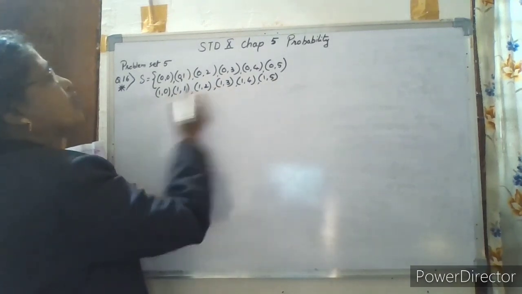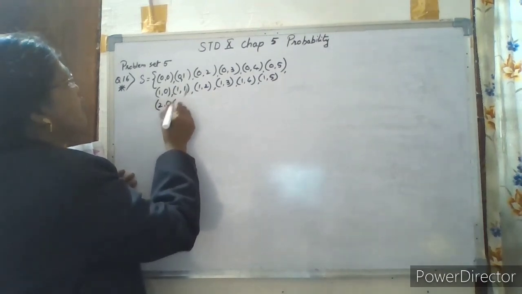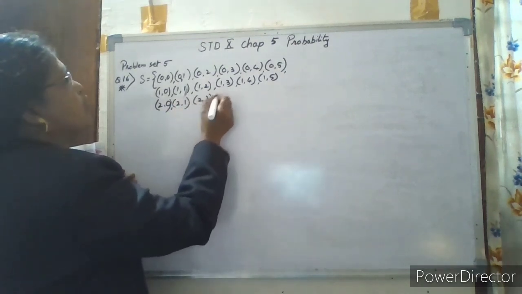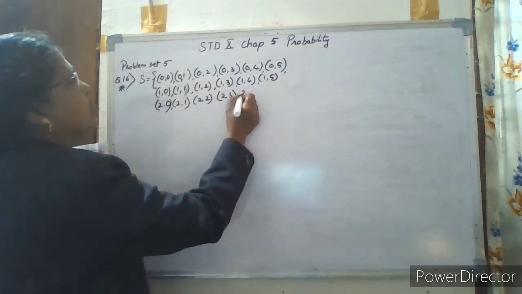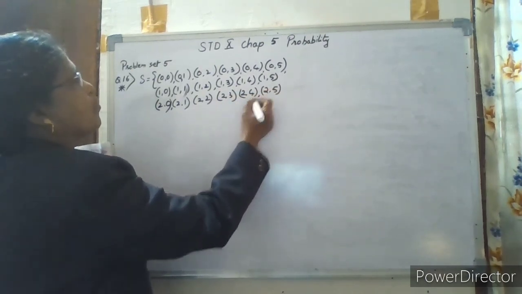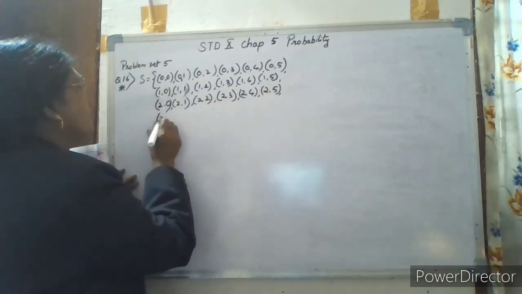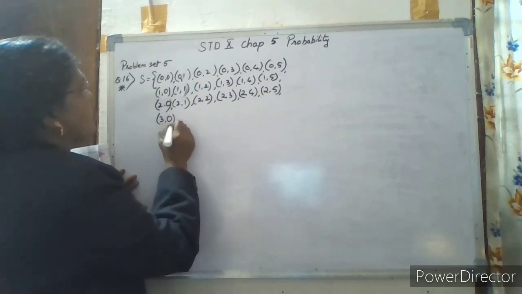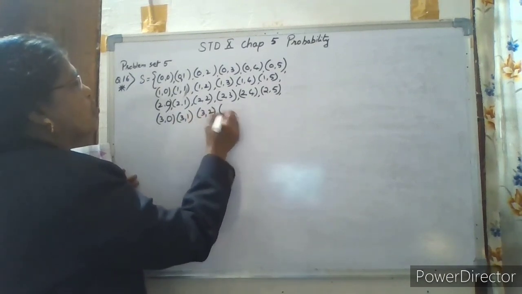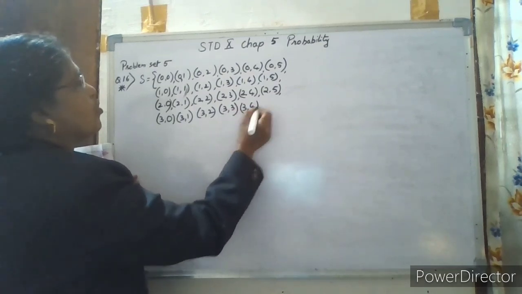Now next is with 2. 2 and 0, 2 and 1, 2 and 2, 2 and 3, 2 and 4, 2 and 5. Next with 3: 3 and 0, 3 and 1, 3 and 2, 3 and 3, 3 and 4, then 3 and 5.